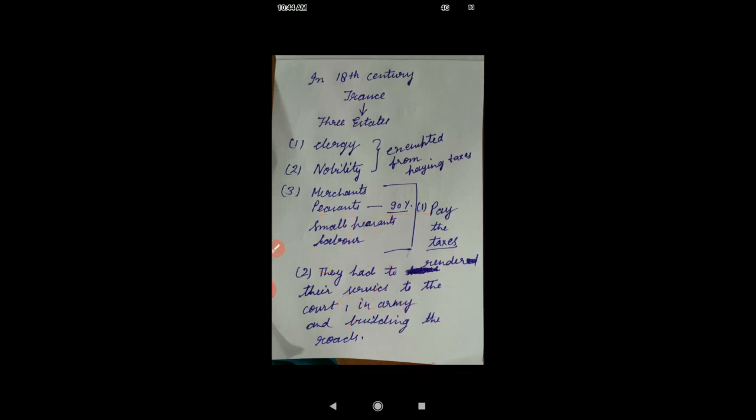Next, what did they have to do? The third group also had to render services. They had to provide services to the court from time to time, doing the household work of the royal families, and in the army, and building the roads. So they were rendering their services in this way.